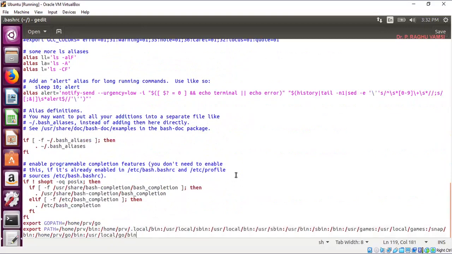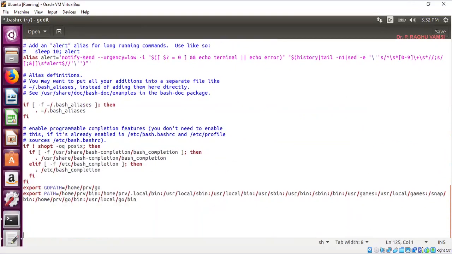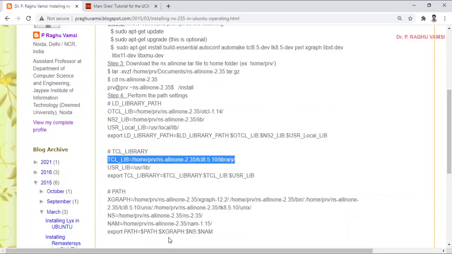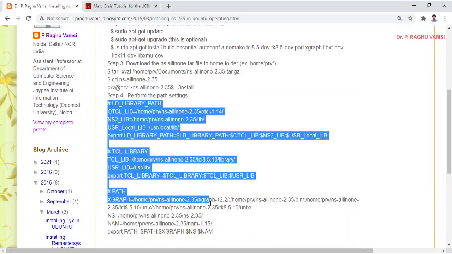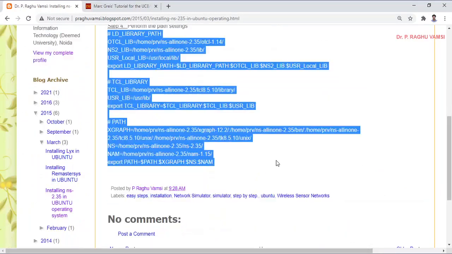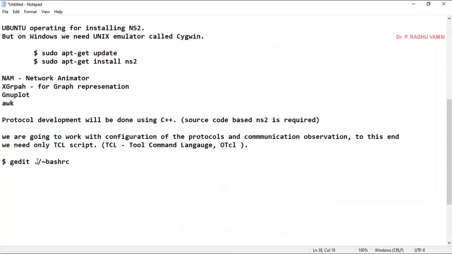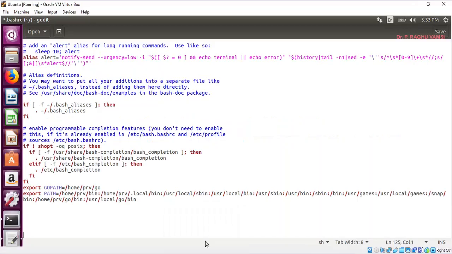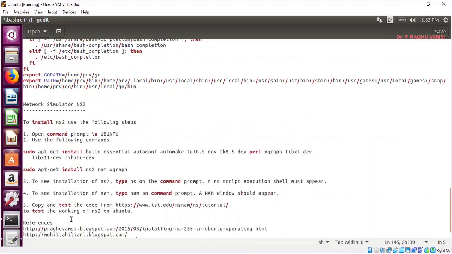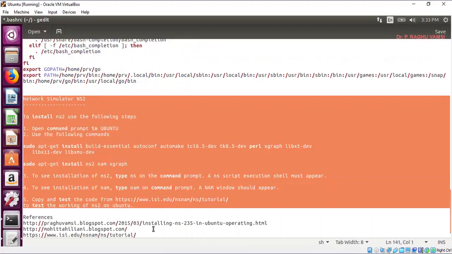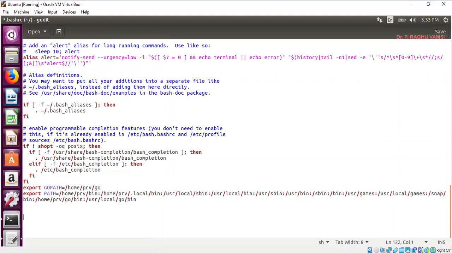At the end, you are supposed to place this code that I have placed here. Whatever the step 4 is there, this entire thing you are supposed to place here, the path. So you are supposed to copy and place it here. I have made a small change here, :/.bashrc. So here you are supposed to paste it. I have pasted the previous one.